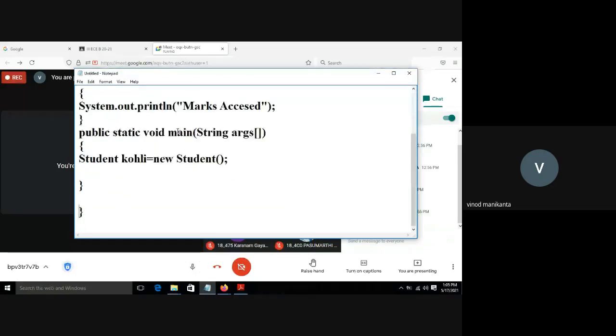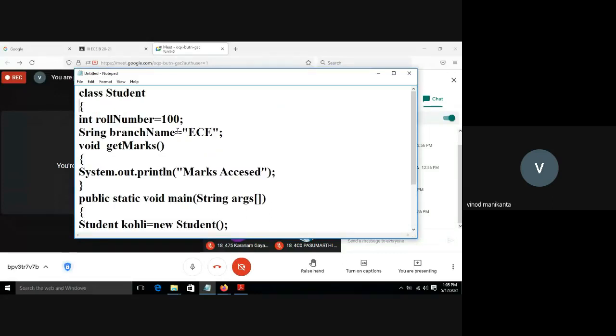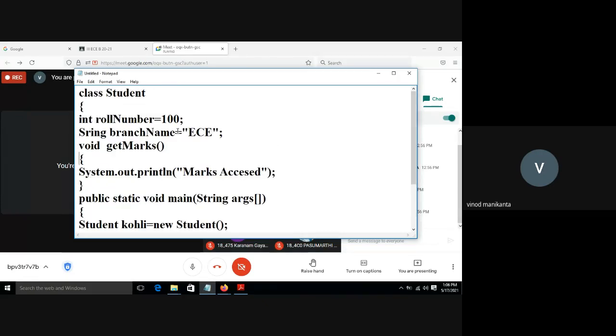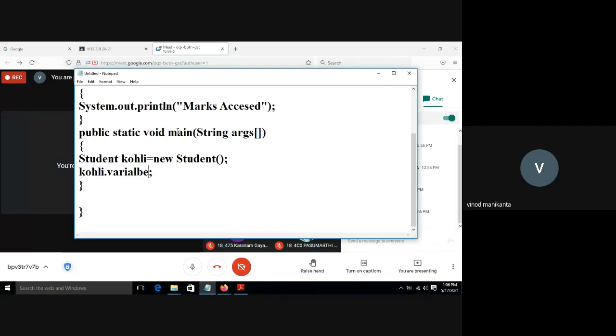How can the object access the properties? The syntax is object name dot variable name. This is the syntax to access a variable in a class. So here the object name is Kohli, and the variable names are roll number and branch name. Okay, how can I access roll number? I want to print the value.